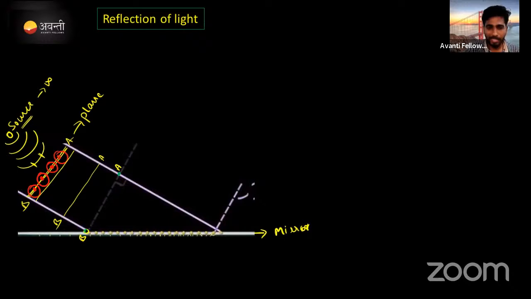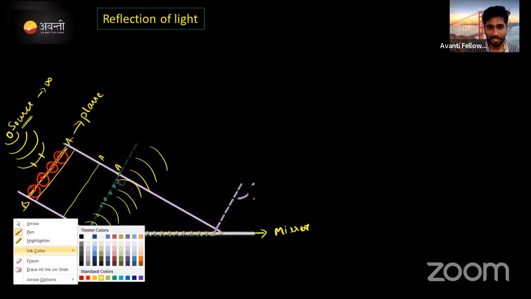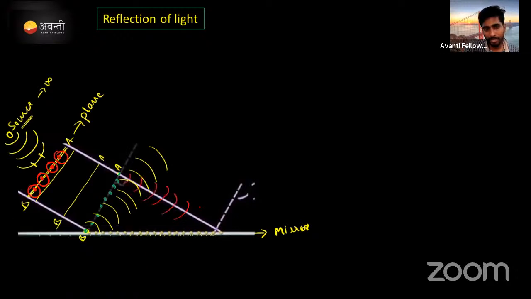Now after touching, what do these particles at B do? They have to move. In which direction? Reflection should happen. These B particles start to reflect in this direction. Up to this point, what about the A particles? The A particles are all reaching the point A dash at this point of the mirror.